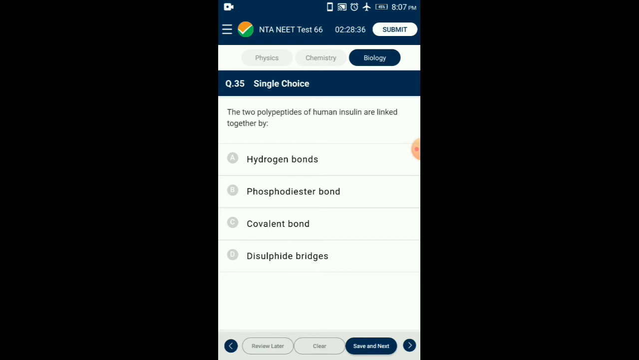Question number 35. The two polypeptides of human insulin are linked together by? The human insulin has two polypeptide chains A and B linked together by disulfide bridges. So the answer is option D, disulfide bridges.